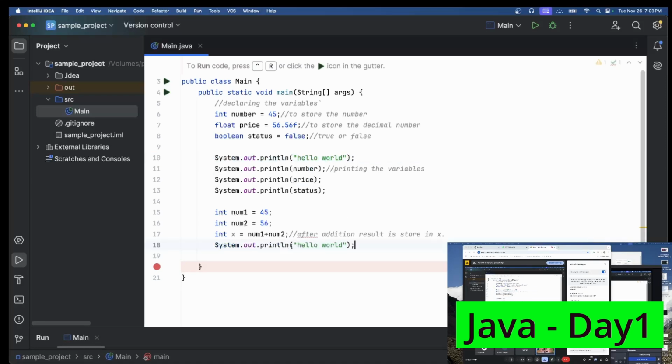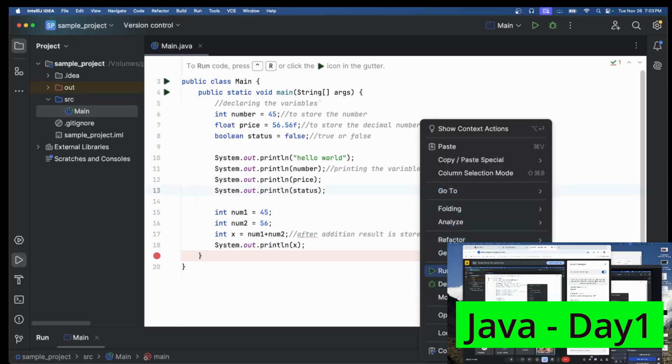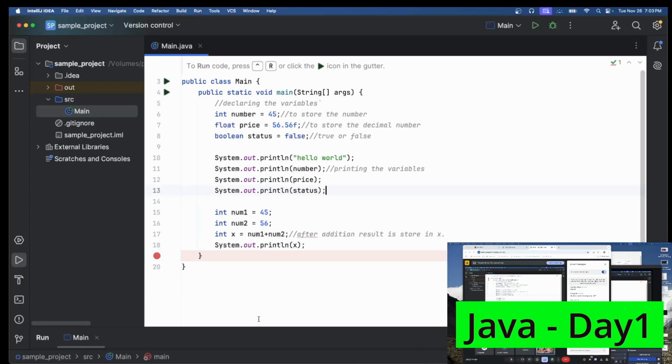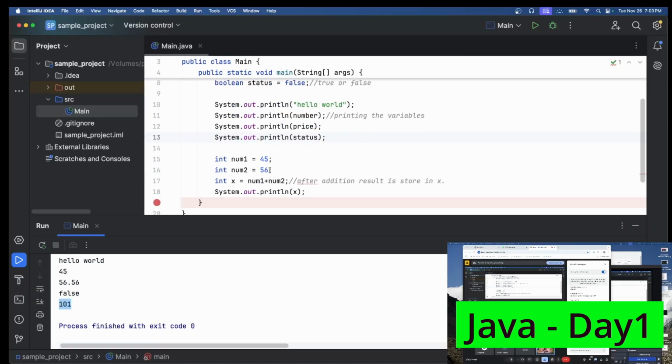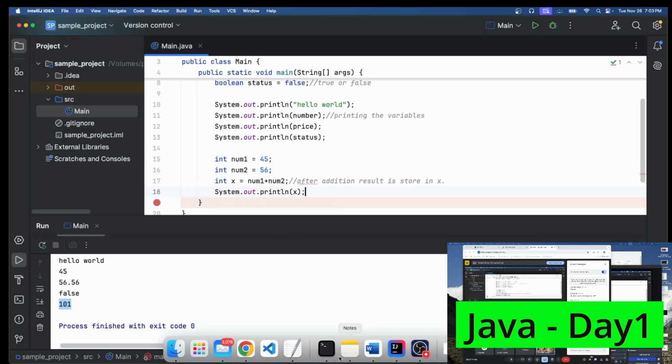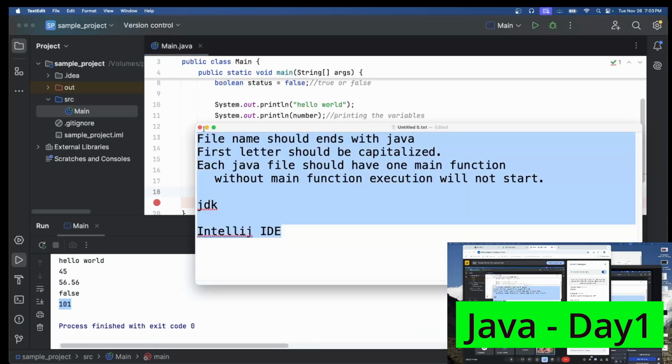So now the next step, if I want to print the value, then we can do it like this. Here I can mention x. What will happen now, my result would be stored in the variable called x. So if I run the program, you can easily understand. So 101. 101 means 56 plus 45. You can find the 101 here.